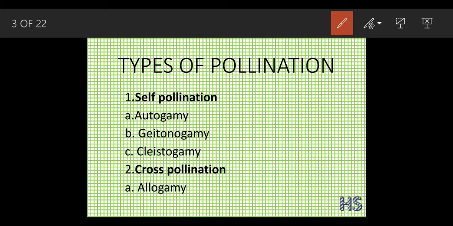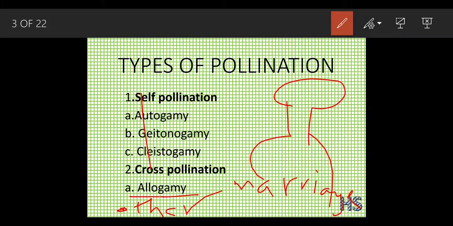And next is cross pollination, that is allogamy. The word allo means other, and gamy means marriage. Cross pollination means the male and the female parts are different. They are on different flowers. Suppose here is the stigma and style, and here is your male part. They are on two different flowers. So this was about allogamy.